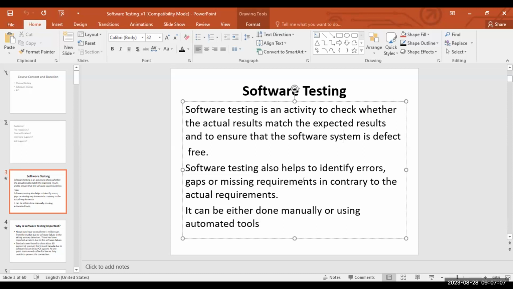So what will you say? As a tester, your view should be to break the code, not to make the code. It is not that you should just verify the requirement and say, yes, this result is pass. To pass the test cases should not be your goal. Your goal should be to find the errors. Okay. There is a saying: as a tester, your goal should be to break the code, not to make the code. Okay.